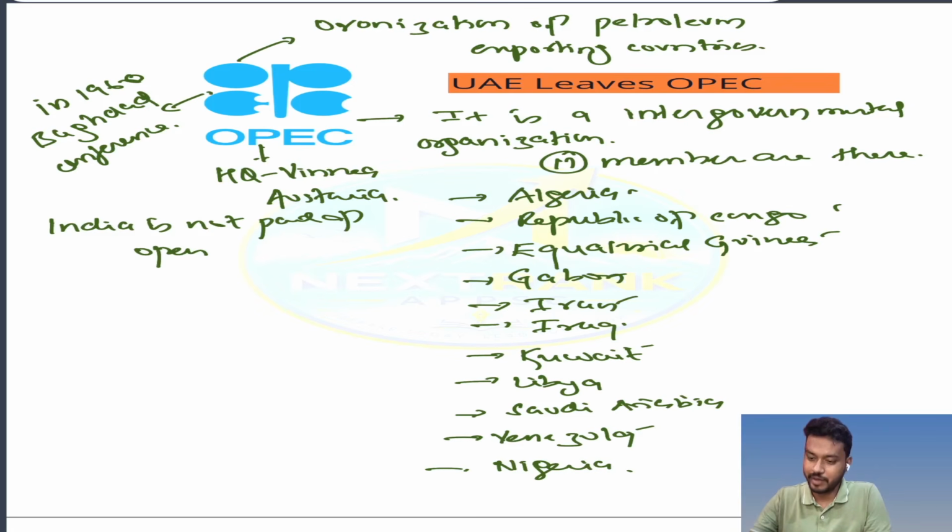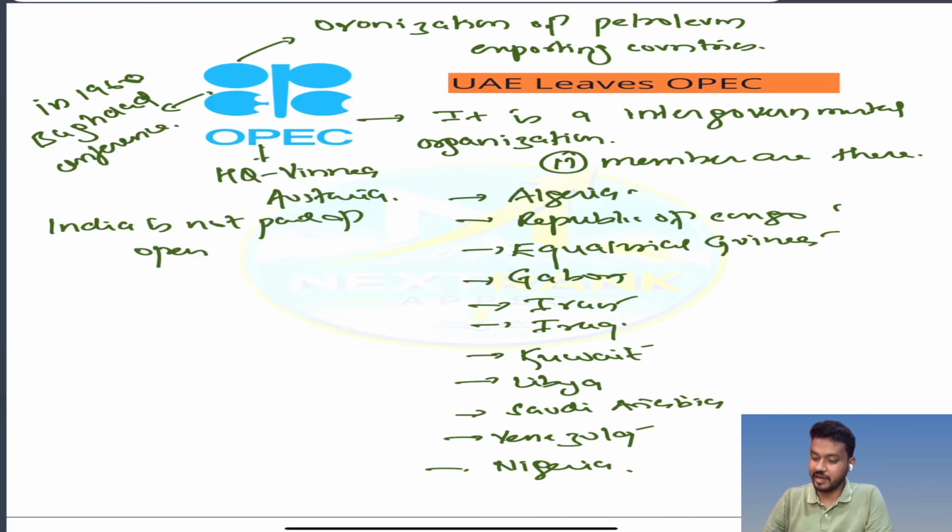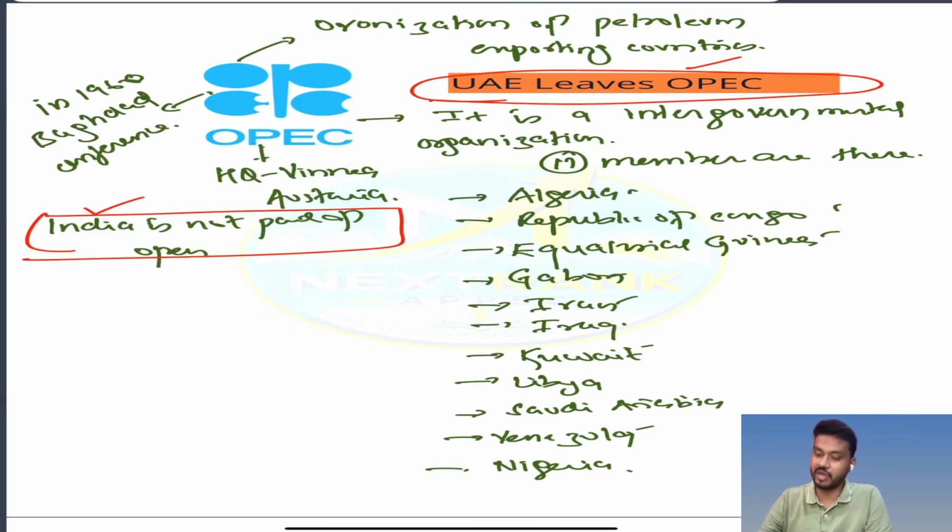अब एग्जाम में क्या पूछ सकता है हमसे? How can we be confused? He can confuse us with two things. Is India part of OPEC? Answer is no. Is UAE part of OPEC? Earlier UAE was a member, but now it has left OPEC. So that was in the news.